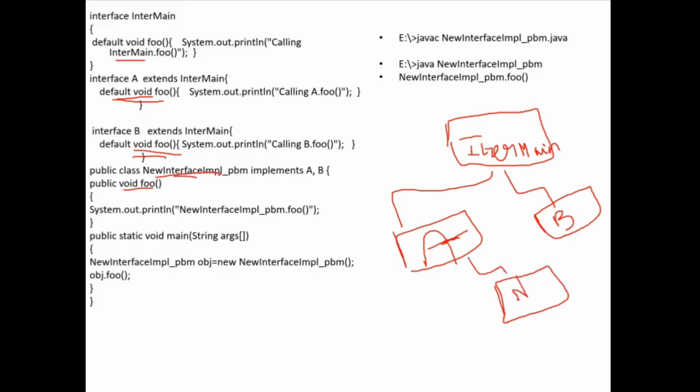Now I have one default method foo in this class, and also the same method; I have overridden foo here, and then I also override the foo method here.